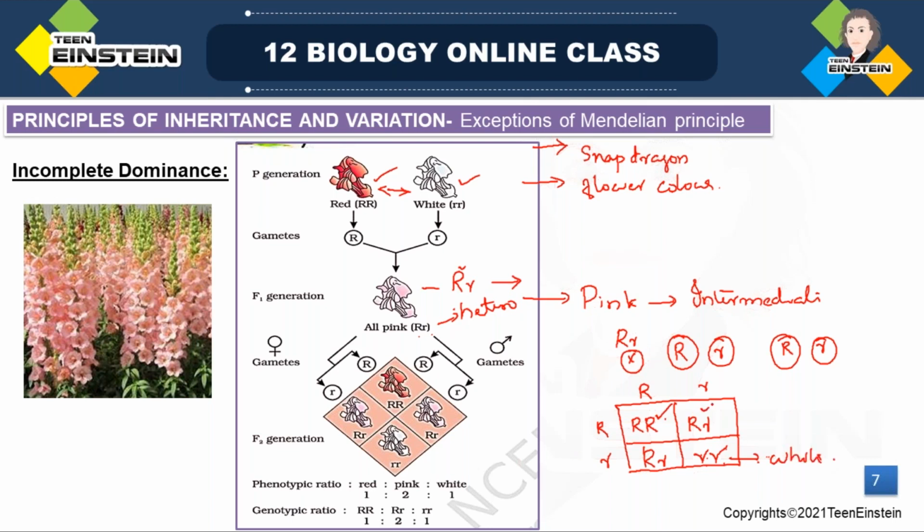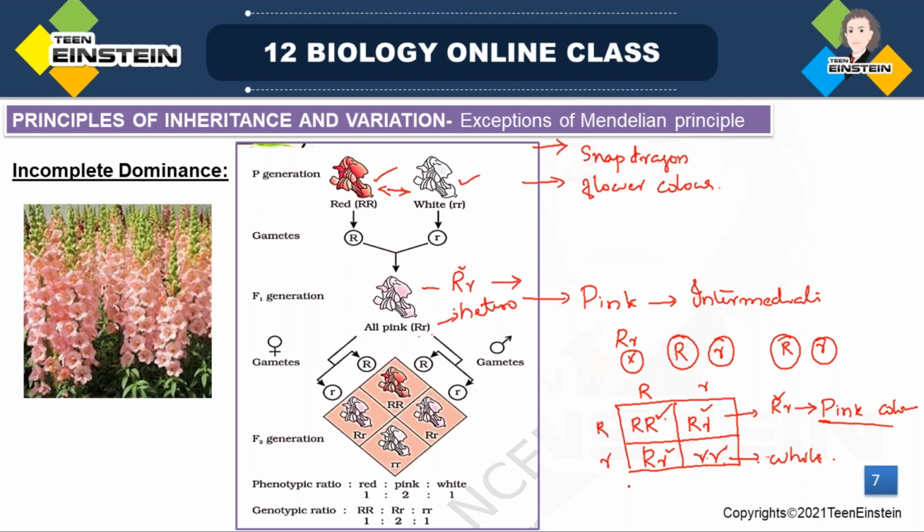But when these two are concerned, capital R and small r, they are both there, but they gave an in-between expression, right? Here the dominant allele did not express completely. There was an incomplete expression of this dominant allele, right? It is in heterozygous condition, so this formed pink color. This showed the pink color, an in-between expression.